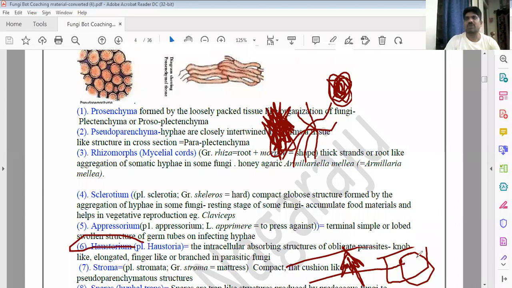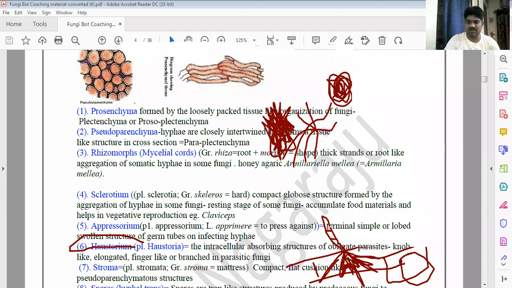What is the bread mold? Bread mold, the black mold. The exam will also ask about bread mold. Rhizopus is the bread mold, which usually grows on bread. Okay. The special type of structure is useful to penetrate into the host and to absorb the nutrients from the host. These are the haustoria of the fungus.